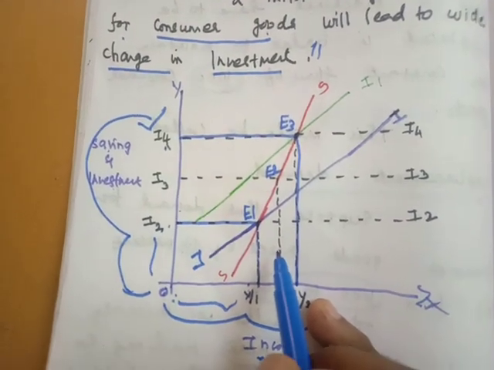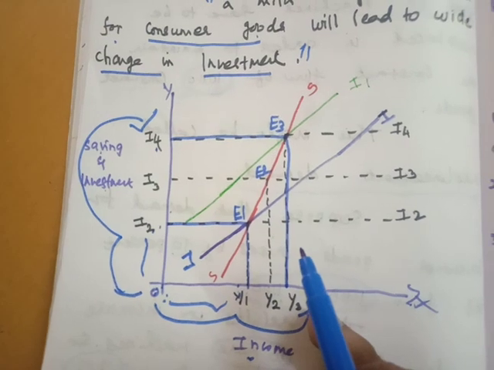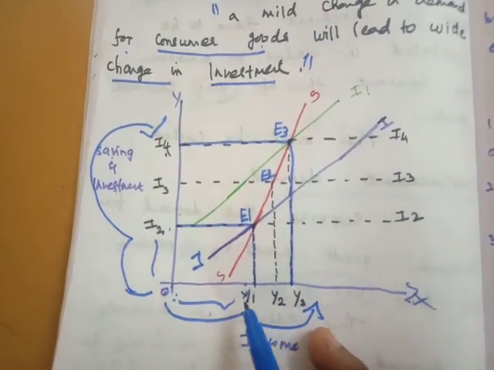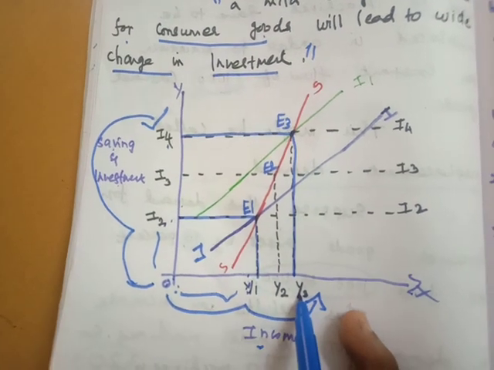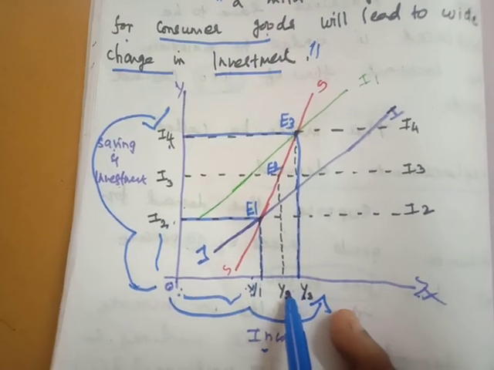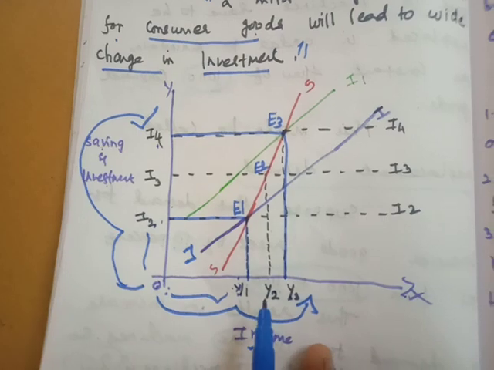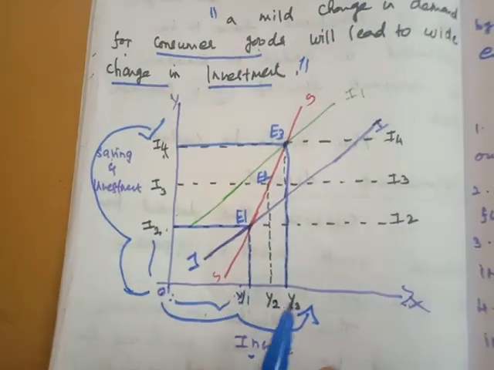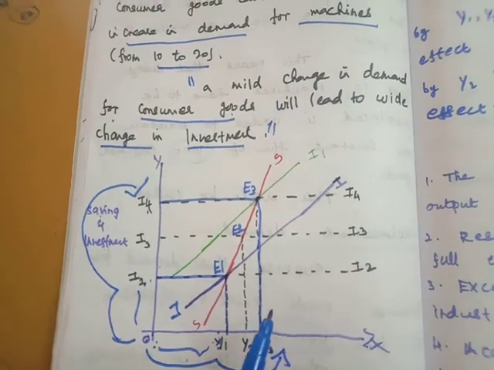So exogenous means, later I will tell. So then the increase in income from OY1 to OY3 has been due to the multiplier effect, because a multiplier means there is a close relationship between income changes and investment changes. It is known as the multiplier effect.